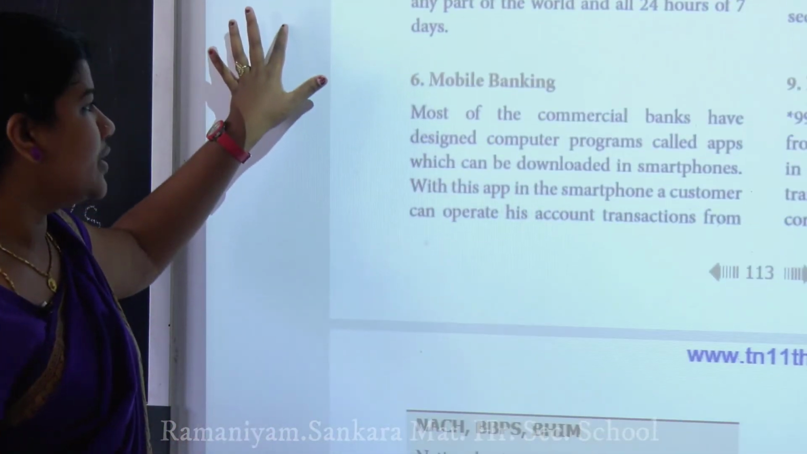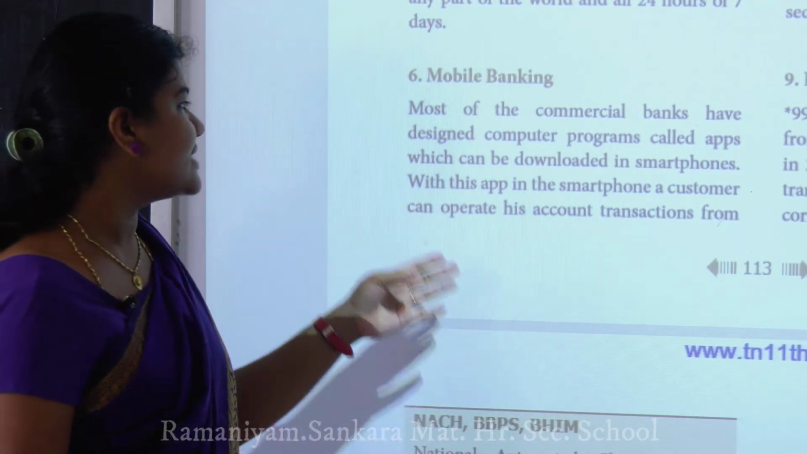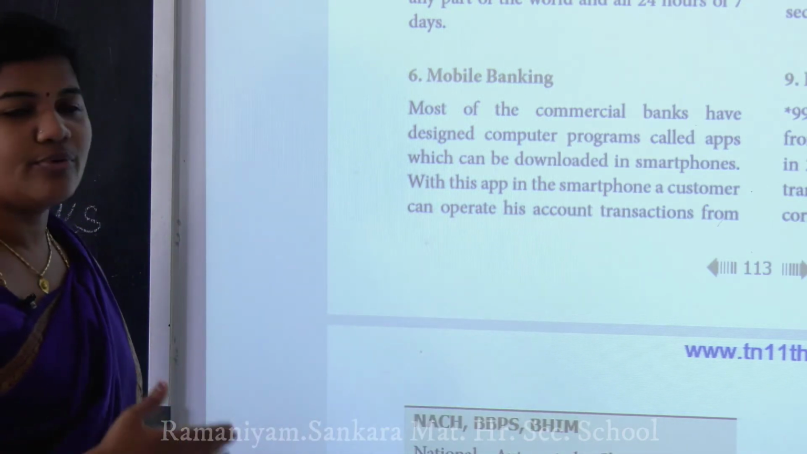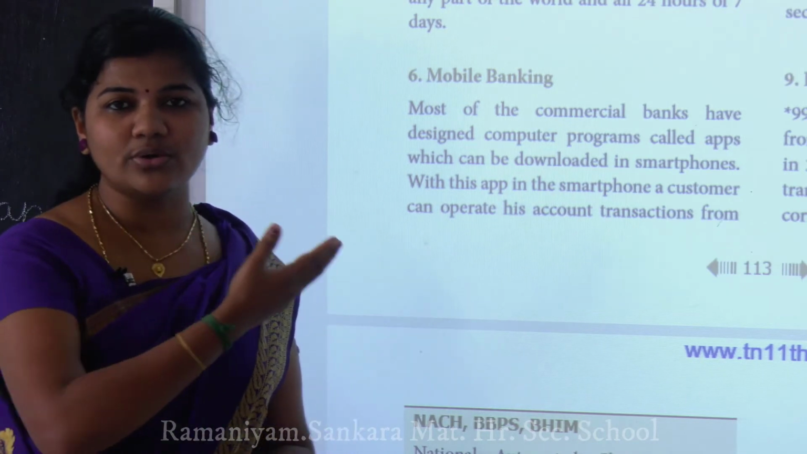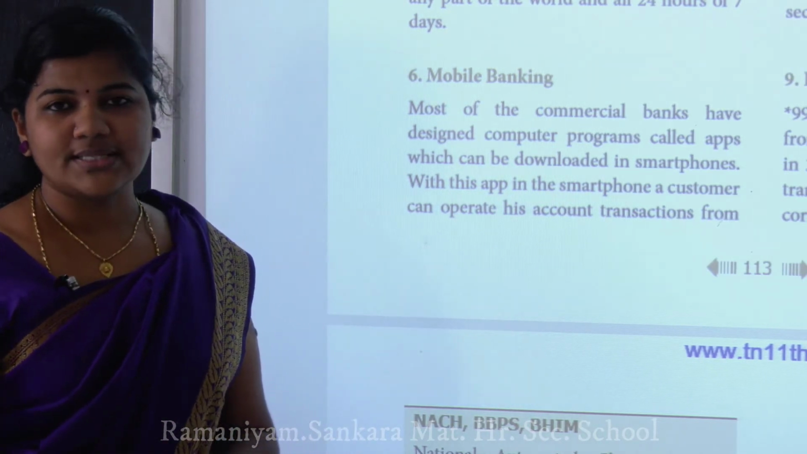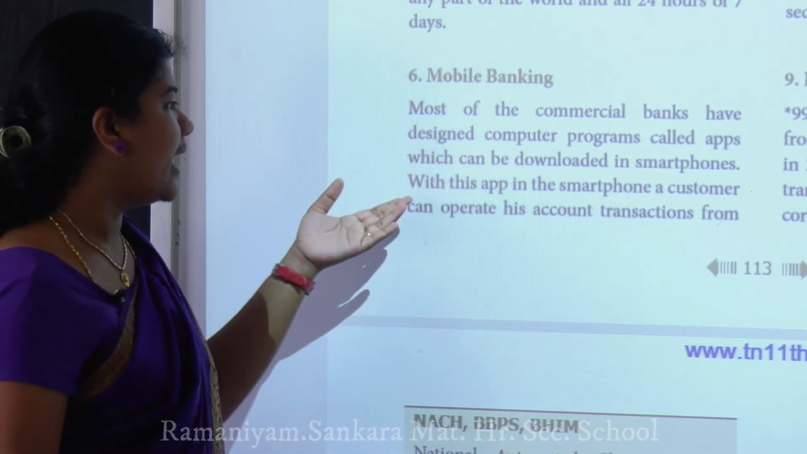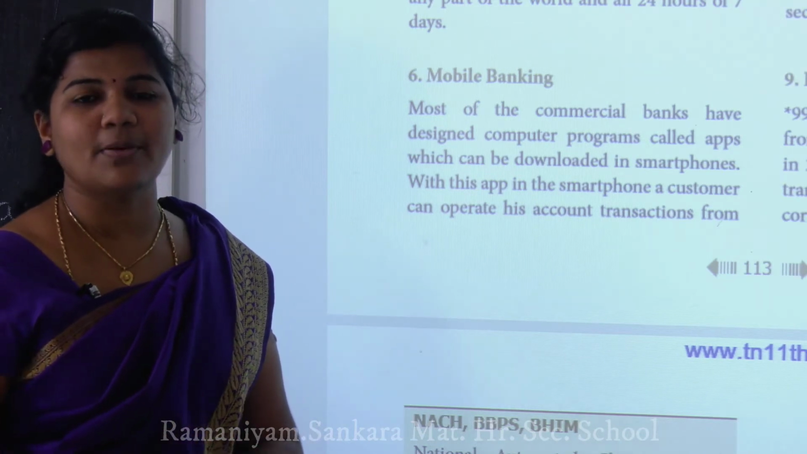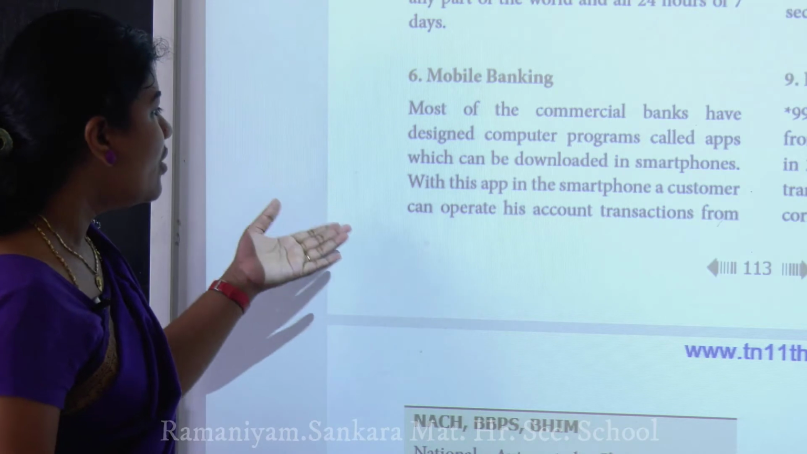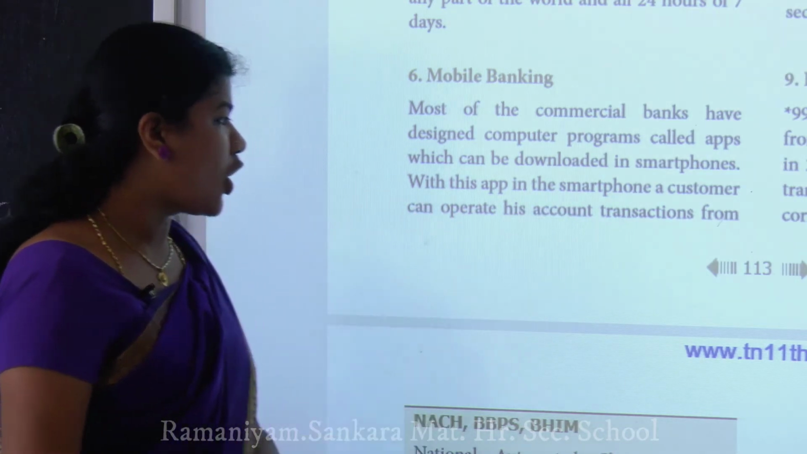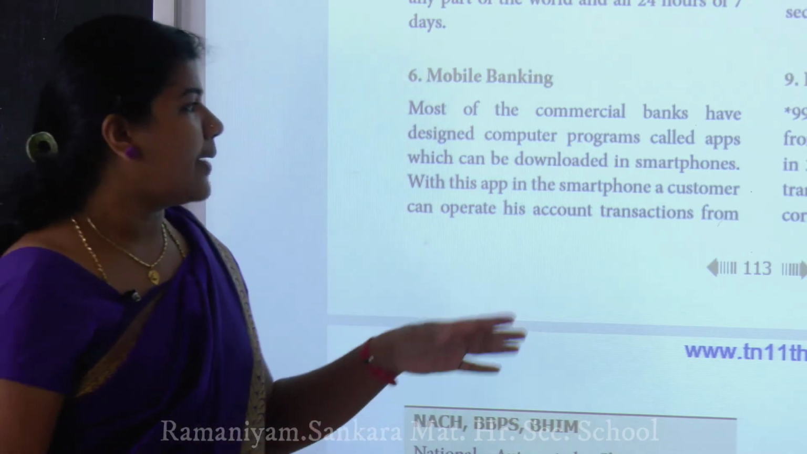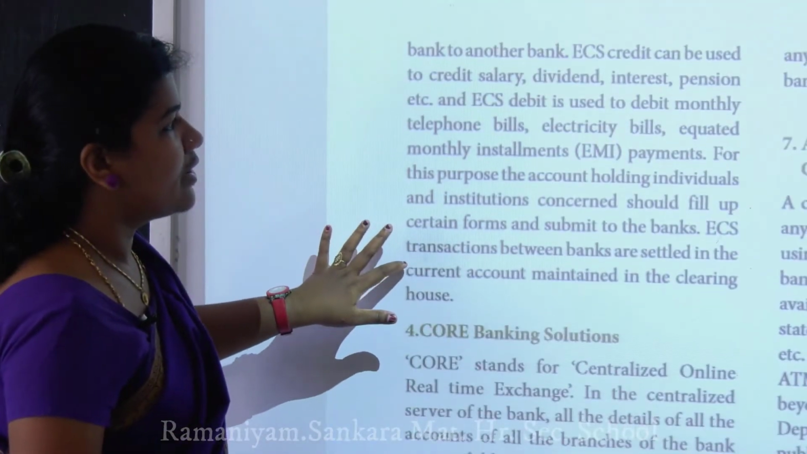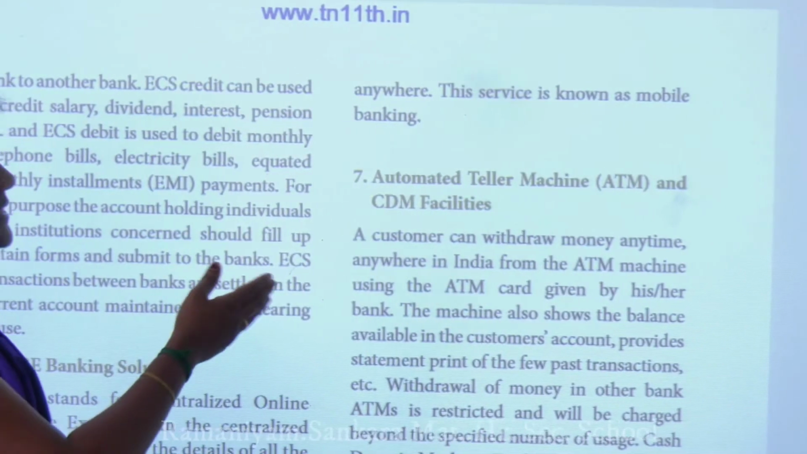In mobile banking also, as you know very clearly, most of the commercial banks have designed computer programs called apps which can be downloaded on smartphones. If you have a smartphone, you can easily download this app and use it, and that is called mobile banking. In mobile banking you can easily get all the transactions, as well as send some amount to others very easily. With this app on a smartphone, a customer or operator can transfer amounts from one person to another. So you can use it easily anywhere. This service is known as mobile banking.